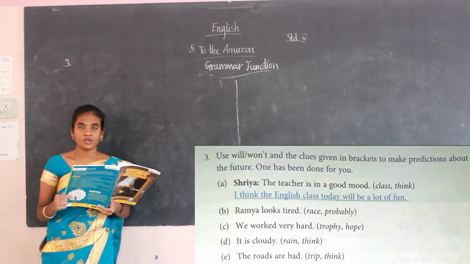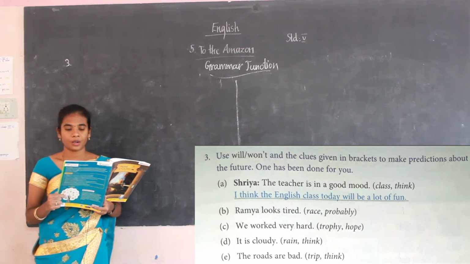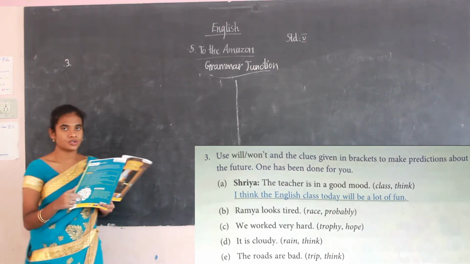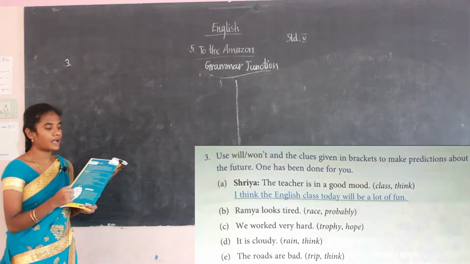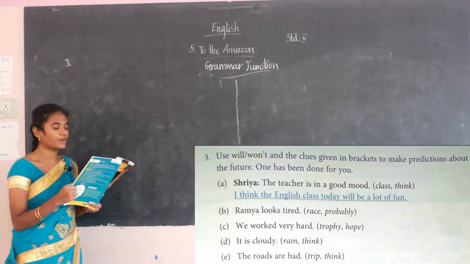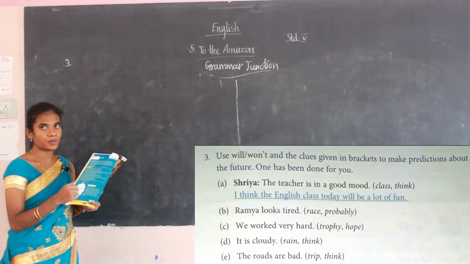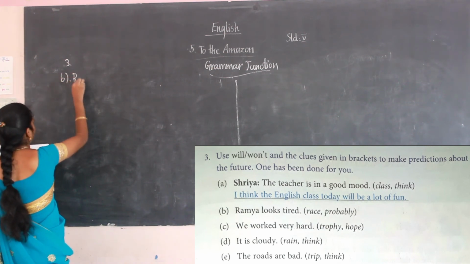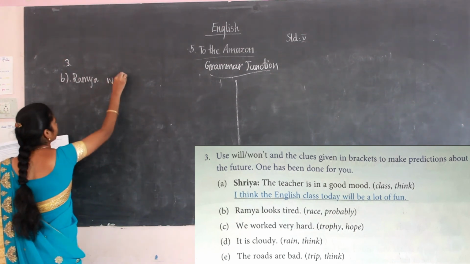Okay. Ramya looks tired. The clues are race, probably. The answer is: Ramya won't be able to win the race probably. Ramya looks tired. The clue given is race, probably. Ramya won't.